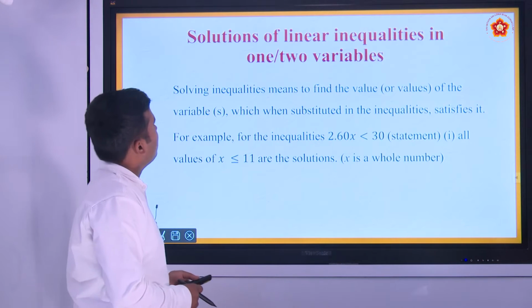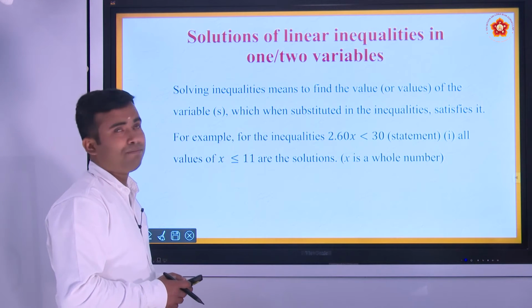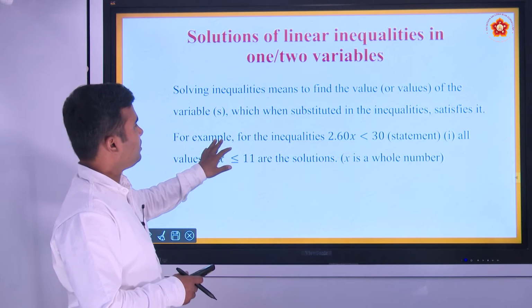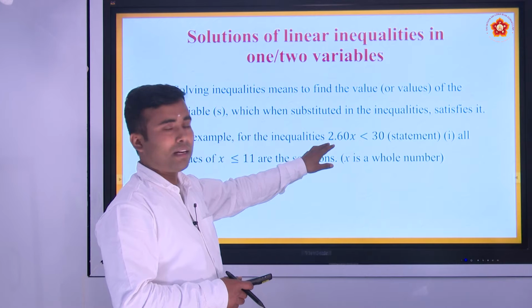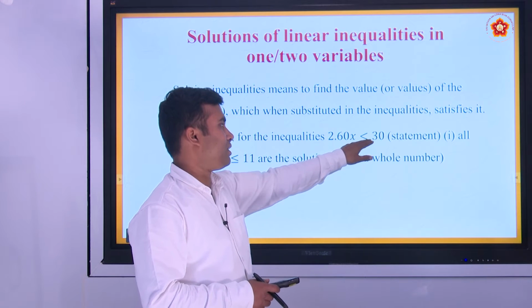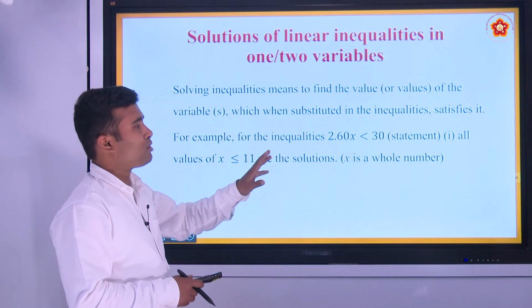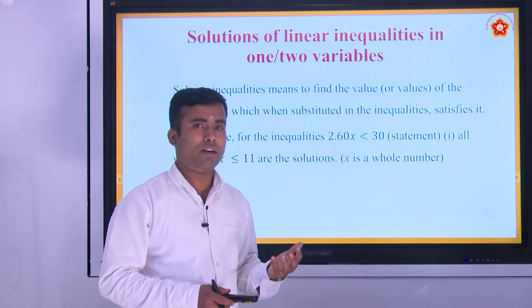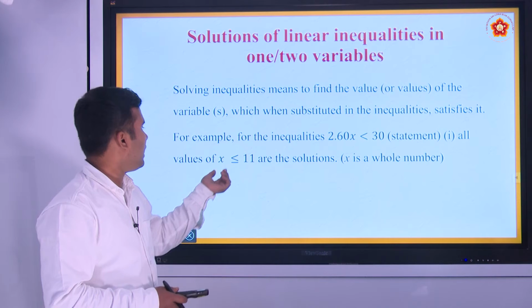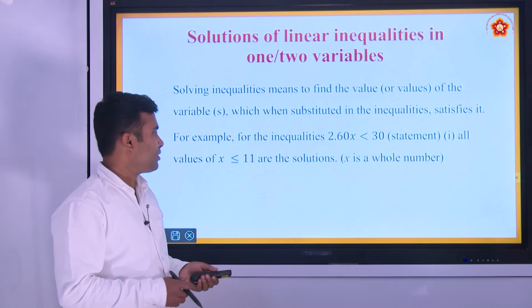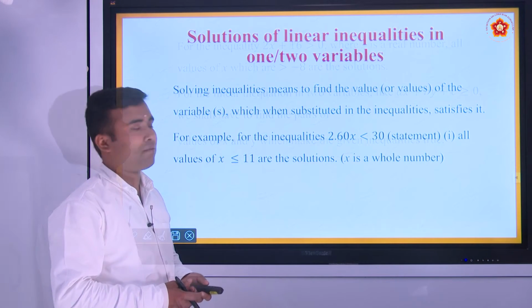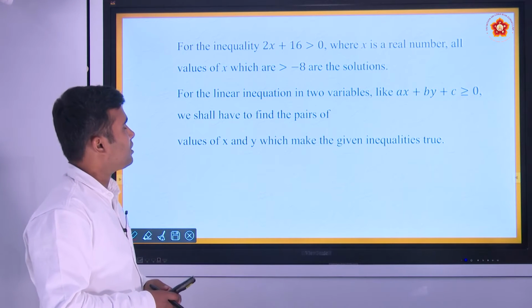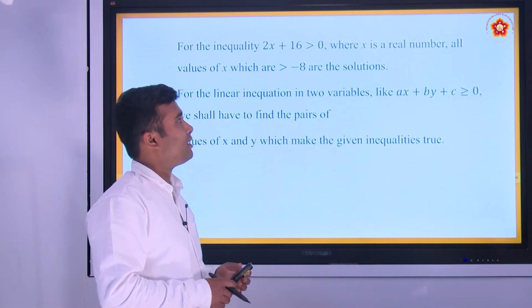Okay, so let us see the solution of linear inequations. This is a statement we have quoted in earlier classes: 2.60 into x is less than 30. And here the possible values for x: how many pencils you can actually buy? That is x is less than or equal to 11. He cannot buy more than 11. So for the inequality, here I have considered one of the inequalities, say 2x plus 16 is greater than 0, where x is a real number.